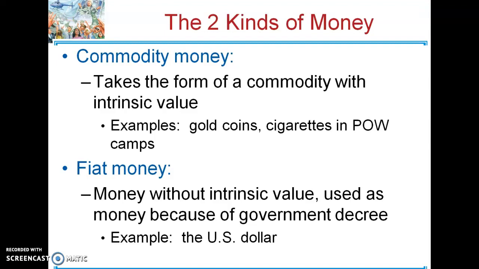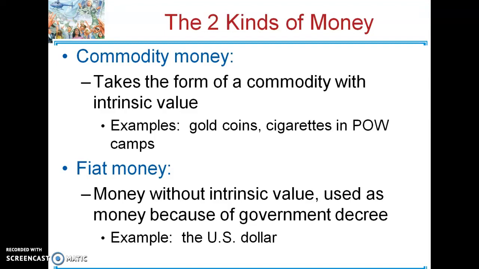However, cigarettes can also be used as money in prisoner of war camps or in prisons and so forth. So the intrinsic value of cigarettes is that people enjoy smoking them, but cigarettes can also have value if they're used as money. Gold, for example: most people that have gold today have it for jewelry, so that's the intrinsic value of gold. It can be used for jewelry, decoration, and even some industrial uses in connections, like electrical connections. But gold has also been used as money.